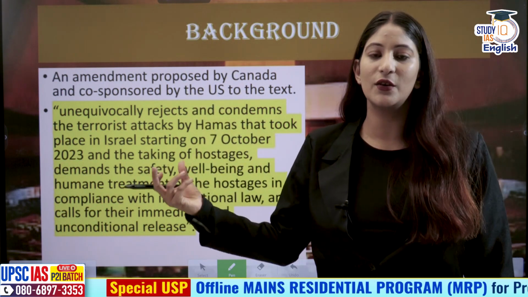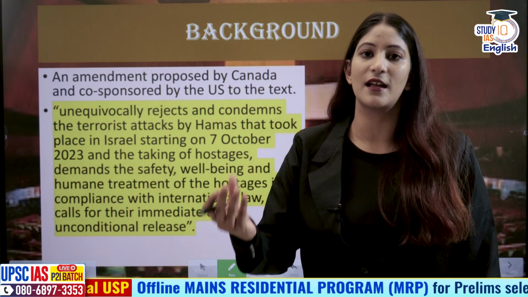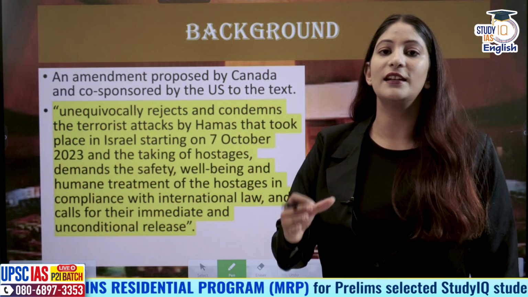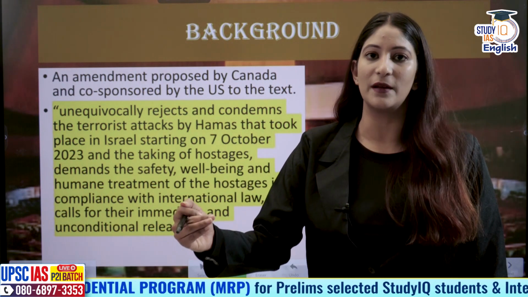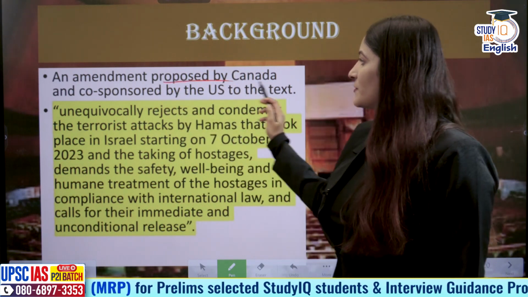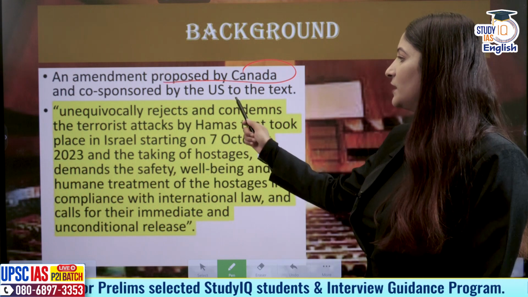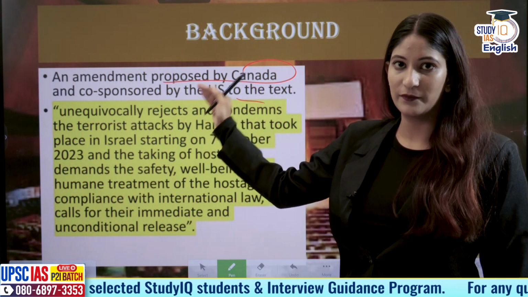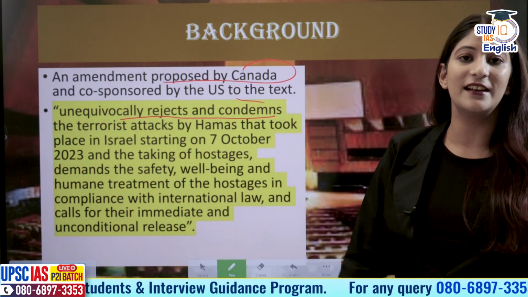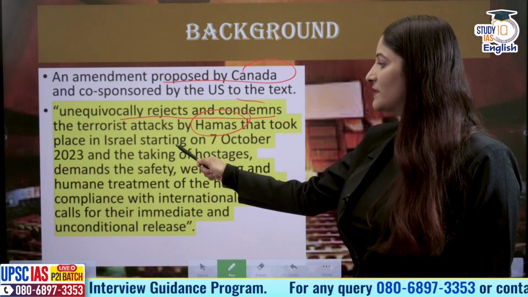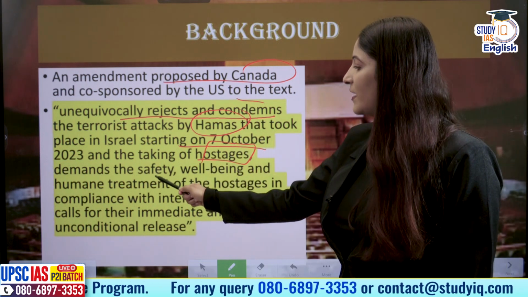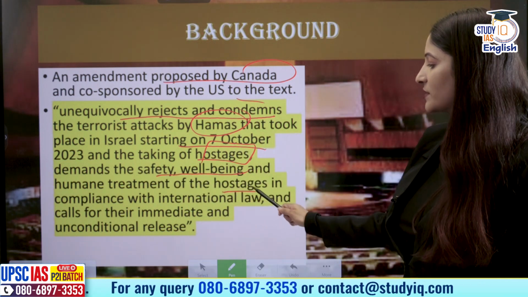But before this resolution got adopted, there was a consensus among certain countries, including Canada, India, and the USA, that an amendment had to be made to the resolution. This amendment provided a paragraph, proposed by Canada and co-sponsored by the US, that the resolution unequivocally rejects and condemns the terrorist attacks by Hamas that took place in Israel starting on 7th October 2023, and the taking of hostages, and demands the safety, well-being and humane treatment of hostages and so on.